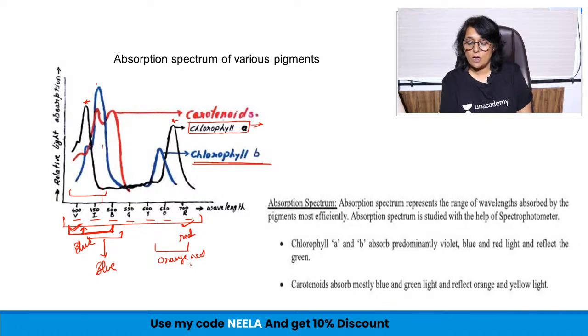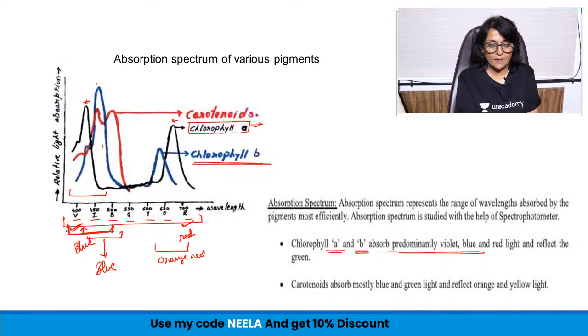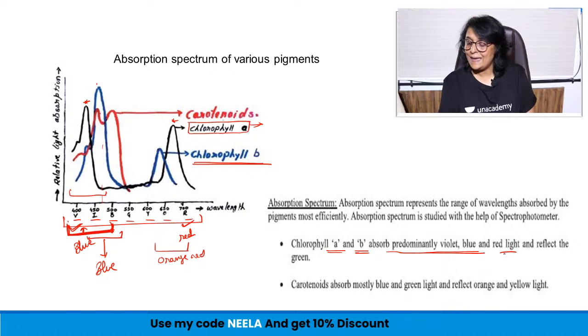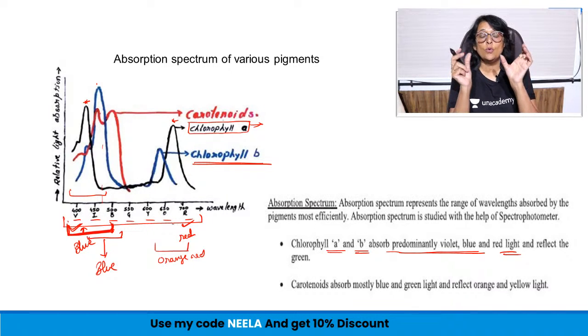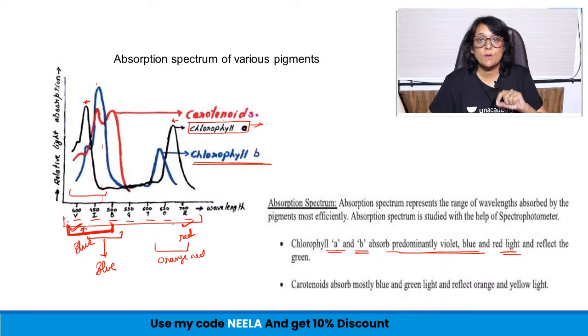Now if we talk about these, chlorophyll A and B predominantly absorb in violet, indigo, blue in this band, and in the red region. So these are the 2 wavelengths where maximum absorption by chlorophyll A and B is seen.